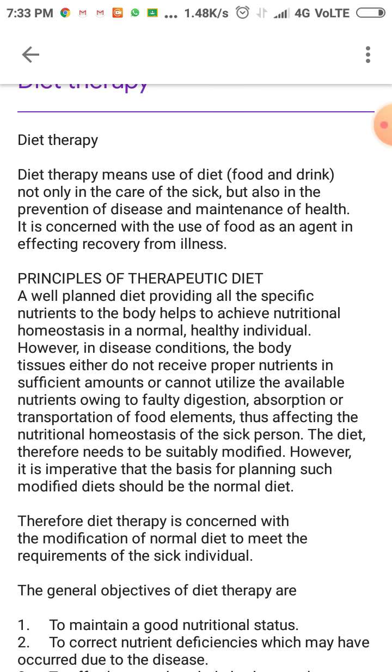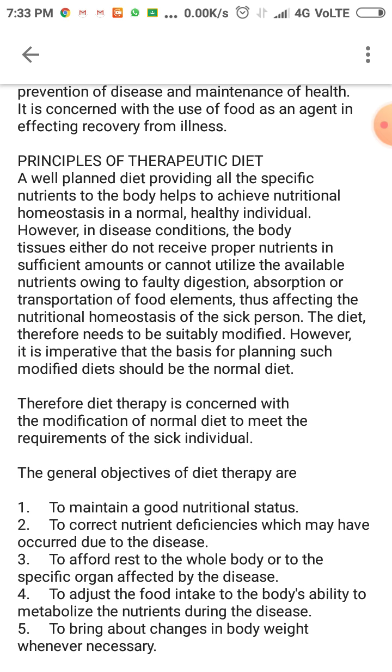So diet therapy, as the name suggests, therapy means therapeutic. Using diet itself we can treat any kind of disease. So diet therapy means the use of diet, like food and drink, not only in the care of the sick but also in the prevention of disease and maintenance of health. It is concerned with the use of food as an agent in effecting recovery from illness. So using diet itself we can prevent disease and maintain our health. We can also treat patients having illness.